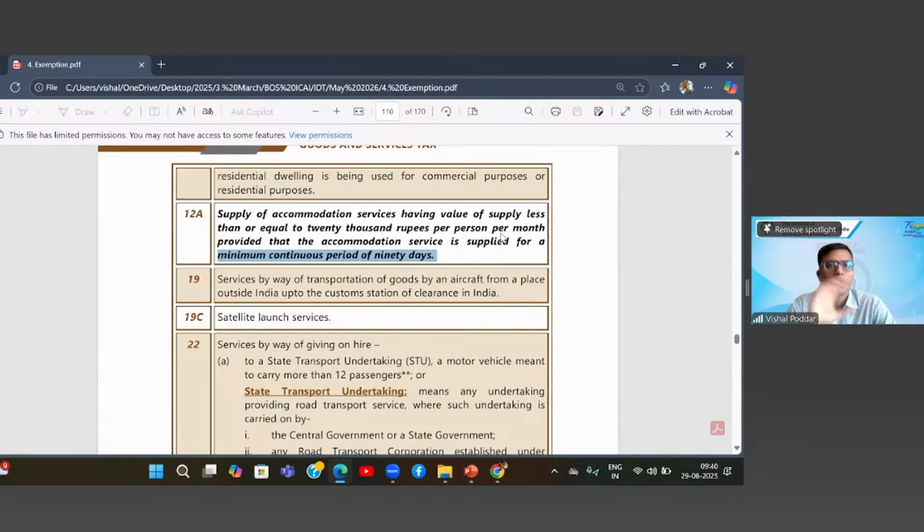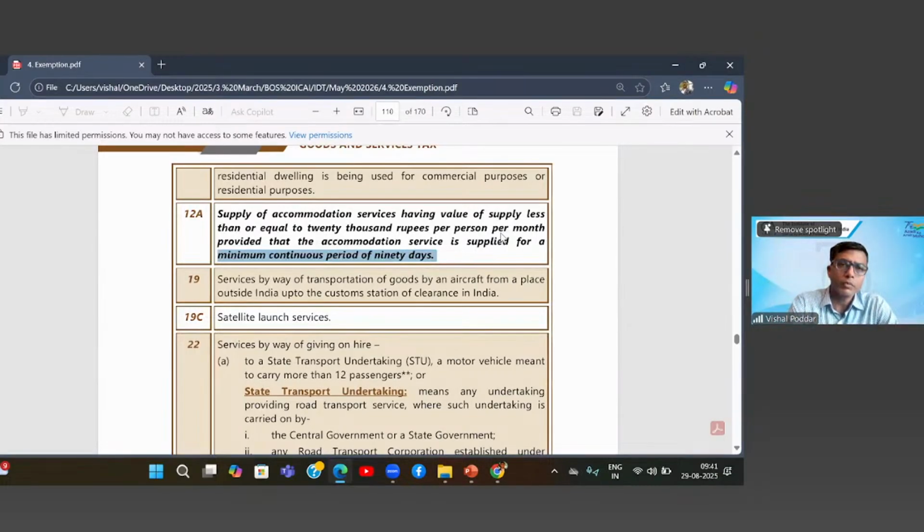See the linkage, how they have tried. They have not used the word that this is covering only hostels or that this is excluding hotels. So any accommodation can be covered with the condition of a minimum continuous period, and continuous is also important. Continuous means once you join, you will be there for 90 days. Now, why have they used the word continuous? Because it may happen that you visit a hotel on a regular basis and in a year it will become 90 days. Very much possible.